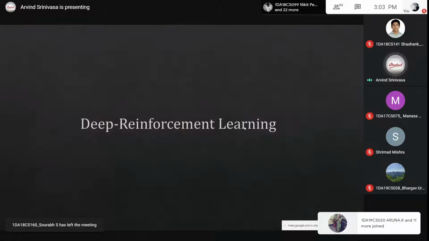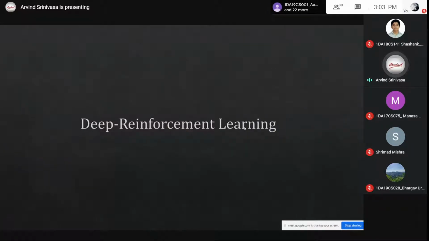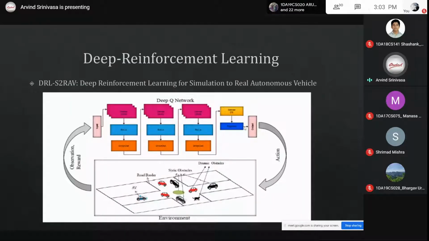The next thing is, if anyone is interested in reinforcement learning, you can think about deep reinforcement learning, where based on reward and action, the algorithm starts to learn.